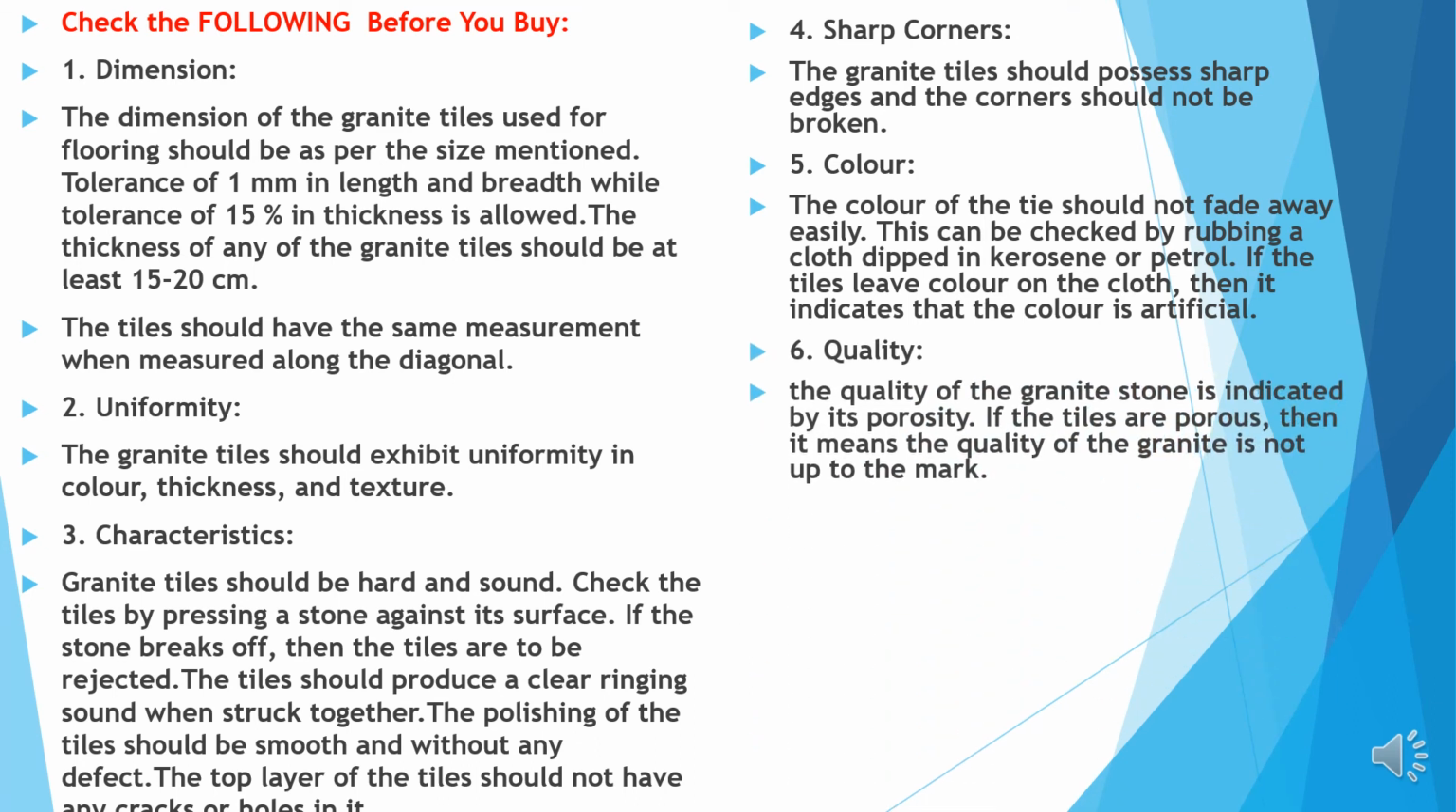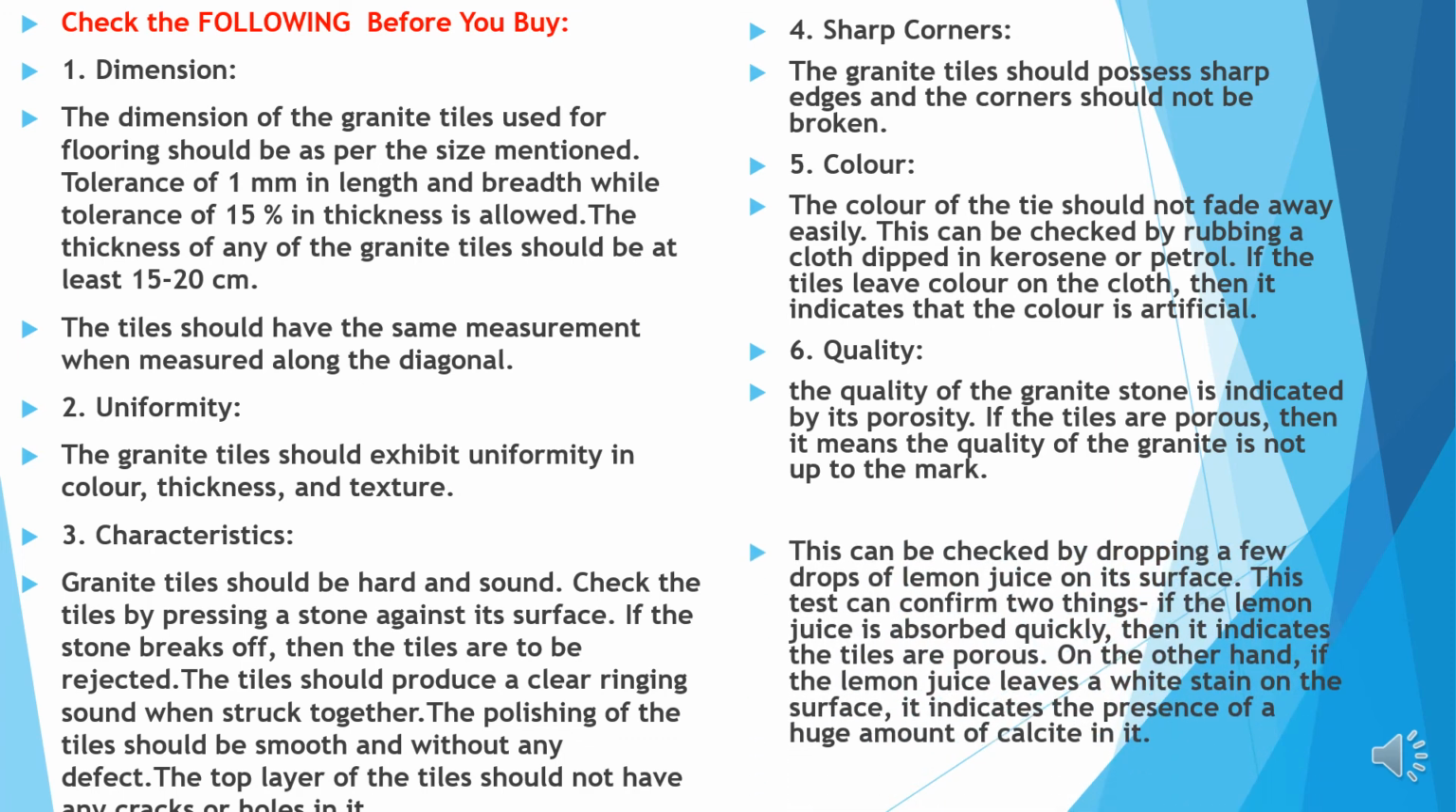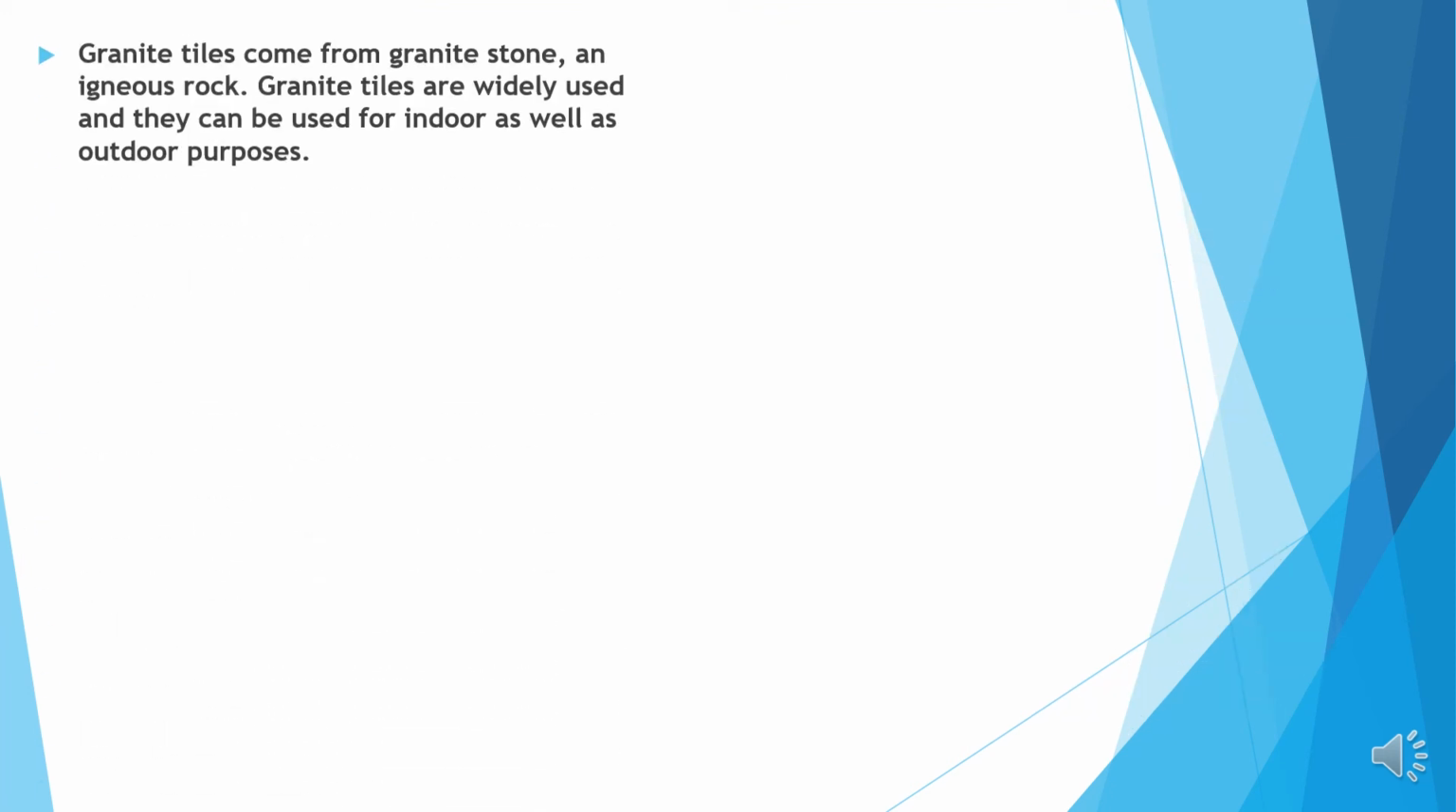Quality. The quality of the granite stone is indicated by porosity. If the tiles are porous, then it means the quality of the granite is not up to the mark. This can be checked by dropping a few drops of lemon juice on its surface. This test can confirm two things. If the lemon juice is absorbed quickly, then it indicates the tiles are porous. On the other hand, if the lemon juice leaves a white stain on the surface, it indicates the presence of a huge amount of calcite.